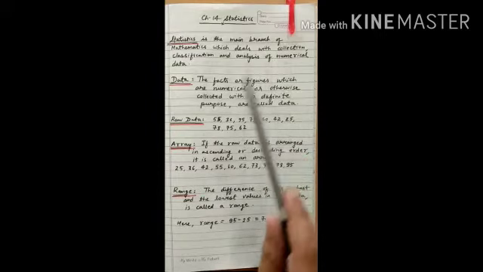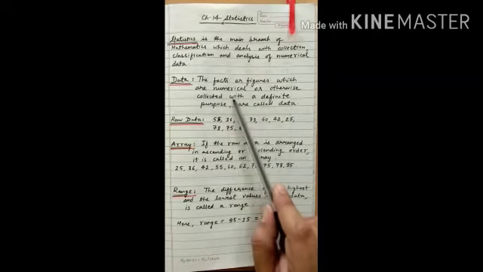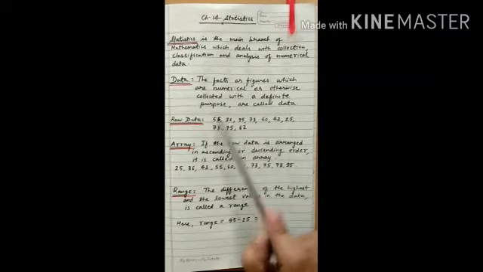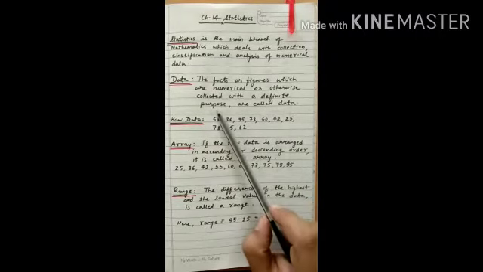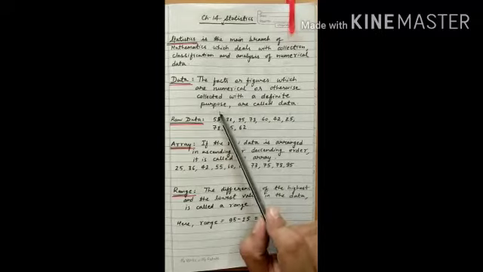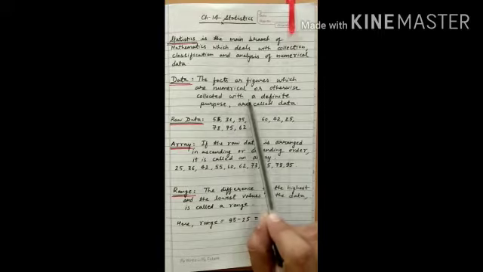Now the very first topic which comes is, what is data? The facts or figures which are numerical or otherwise, collected with a definite purpose, are called data. For example, data can be the information of marks obtained by the students in a class, or heights of the students. Suppose there is a showroom, the number of different vehicles sold in that showroom. So data can be related to anything.